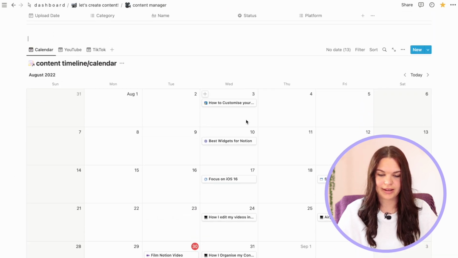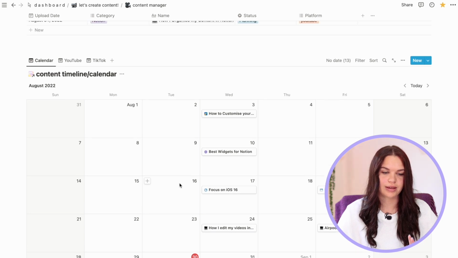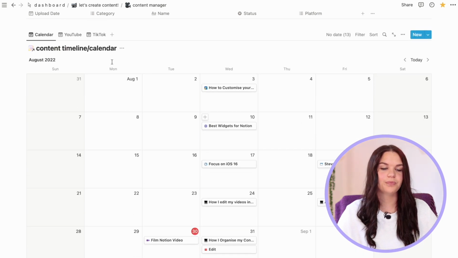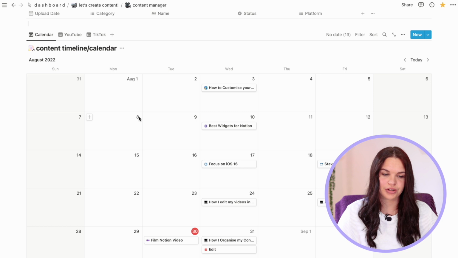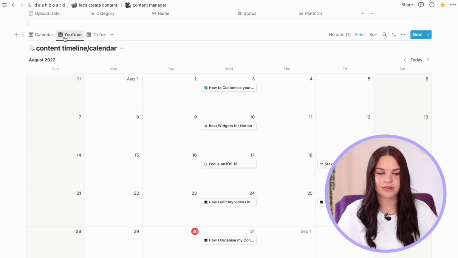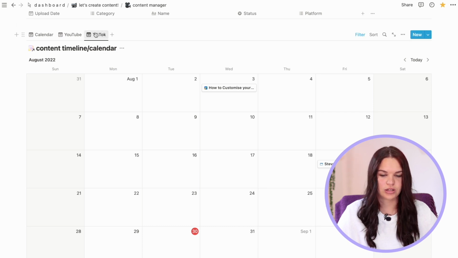Anyway, like I said, I do have this calendar here at the bottom. I can see everything here. I can see all the videos that I've published in this month, when I set them, all that stuff, to-dos, when I want to do things. I have all that in this calendar view. So this is just the main calendar. Then we have 2 different views for this calendar as well. I have YouTube here, so I can view all just my YouTube videos. As you can see, the to-dos aren't visible anymore. So this is the YouTube section, and then also I have a TikTok section here.